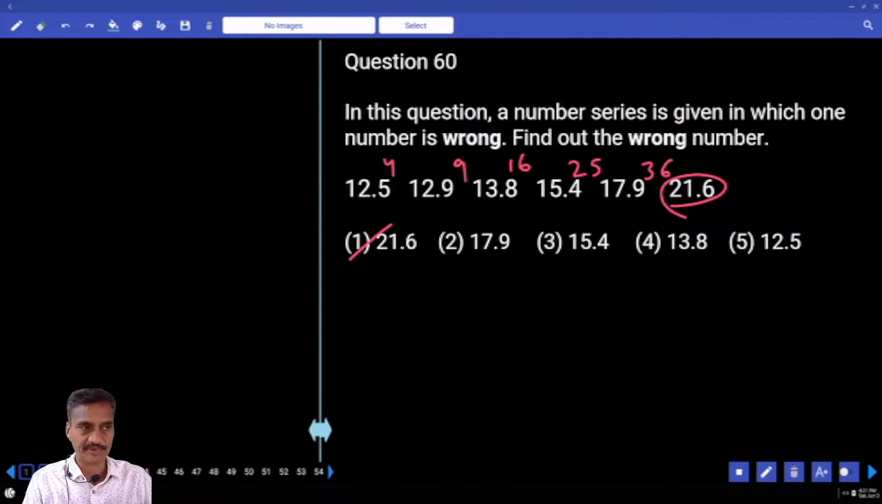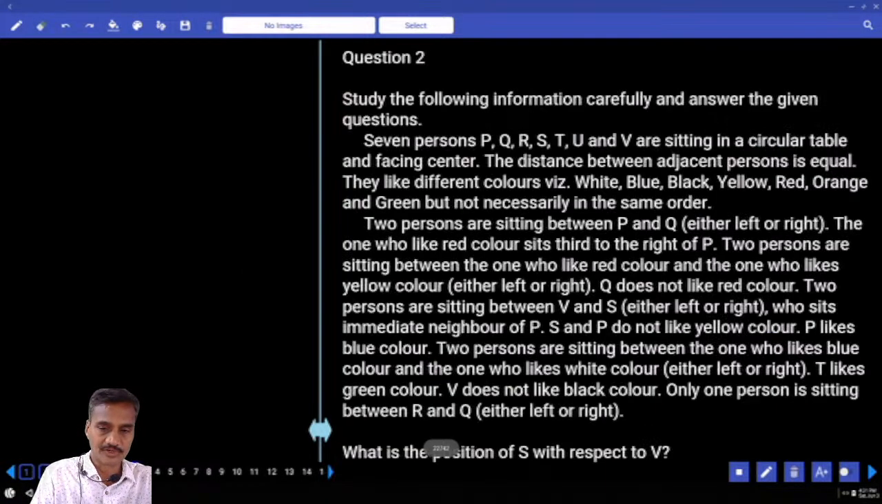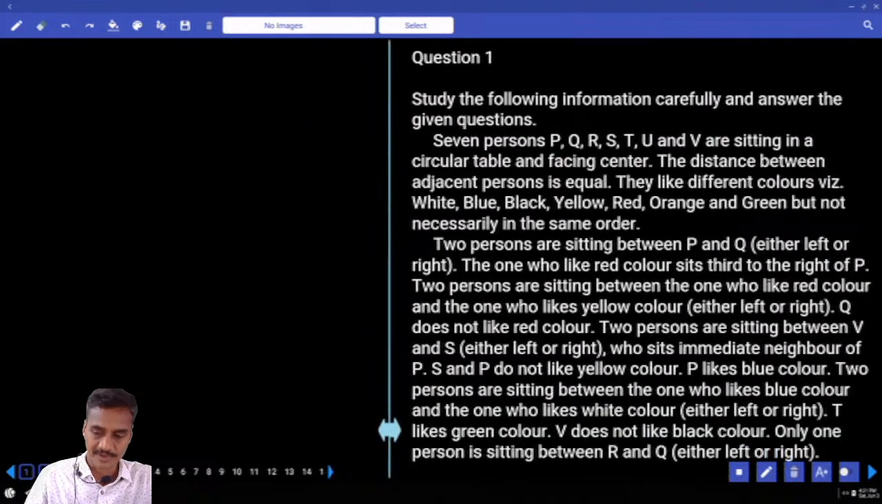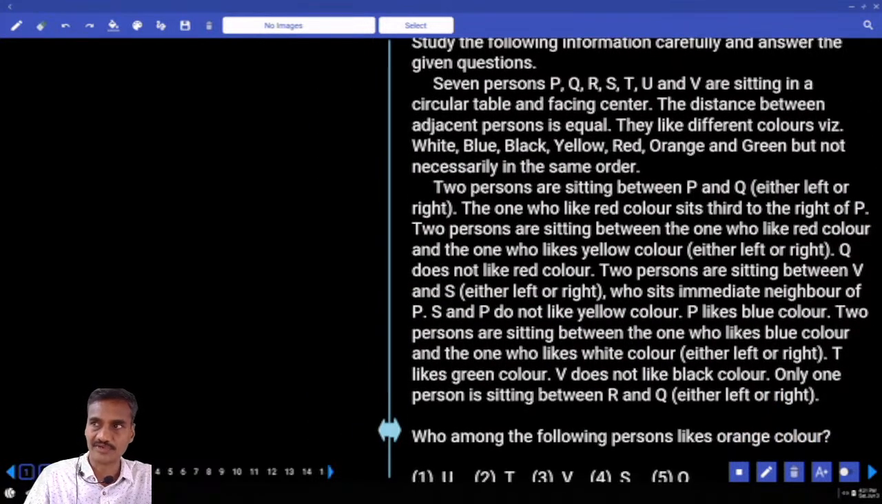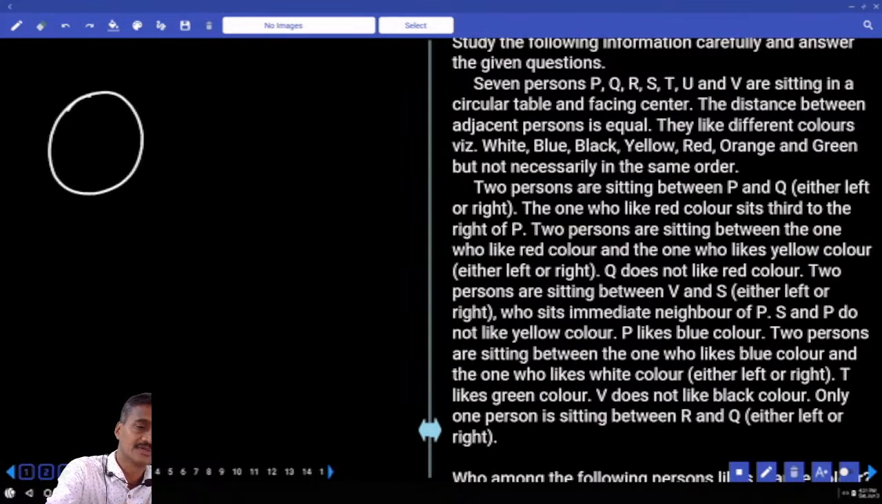Now this is about paper number 42, clerk prelim. The next one, PO prelim. Now in this PO prelim, in question number 1. Now in the first one, there are 7 persons seated around a circular table facing the center, and they like different colors, isn't it?